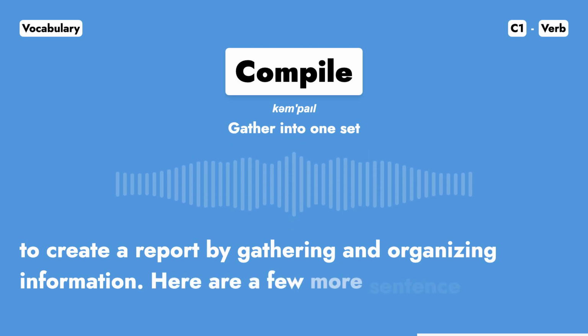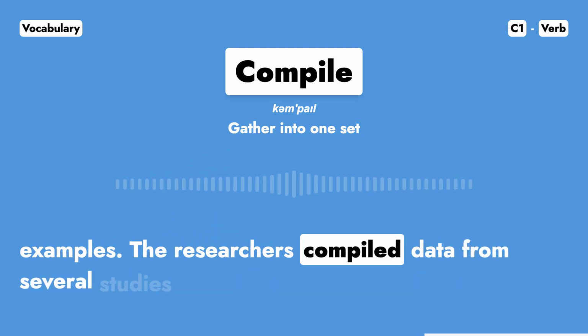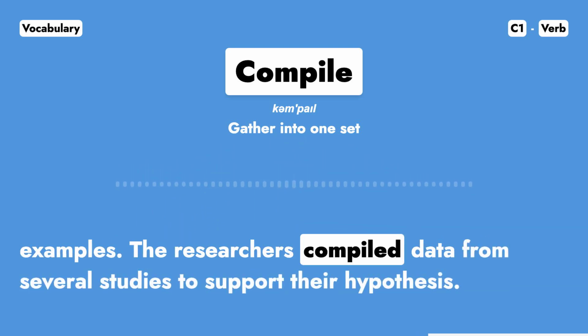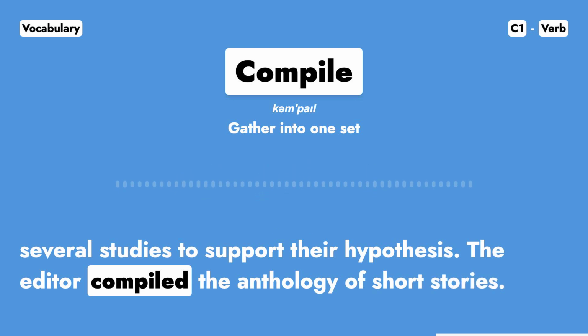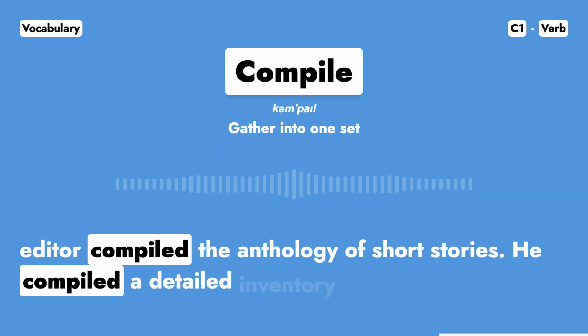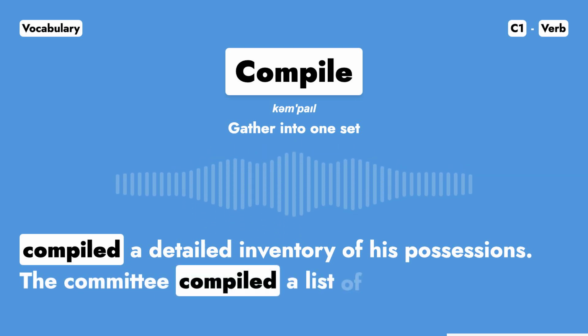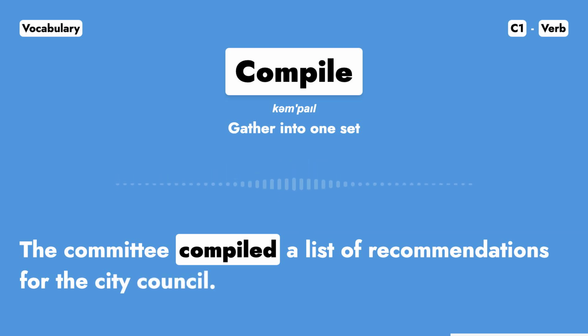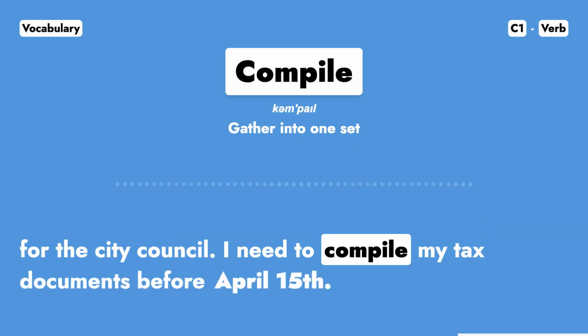Here are a few more sentence examples. The researchers compiled data from several studies to support their hypothesis. The editor compiled the anthology of short stories. He compiled a detailed inventory of his possessions. The committee compiled a list of recommendations for the city council. I need to compile my tax documents before April 15th.